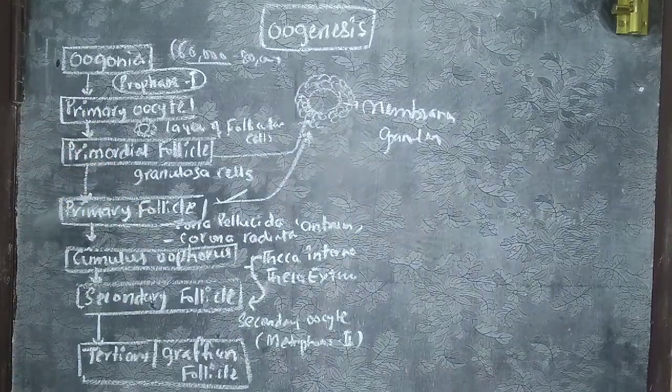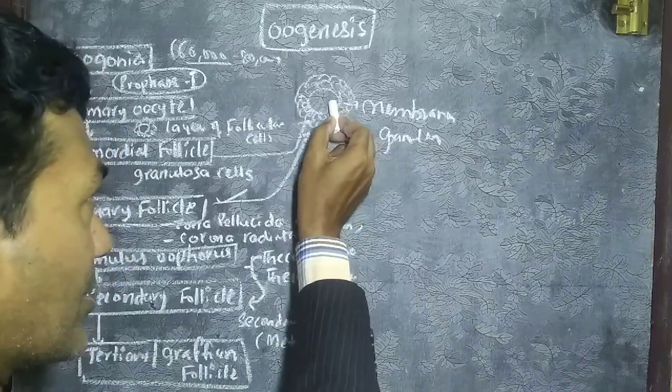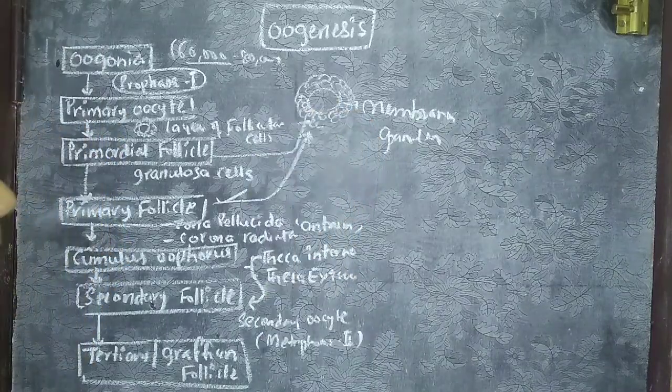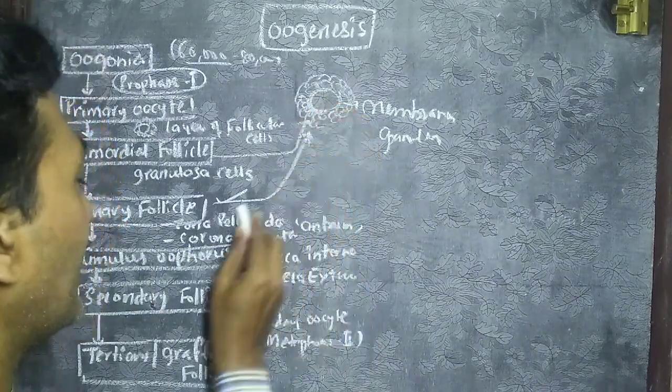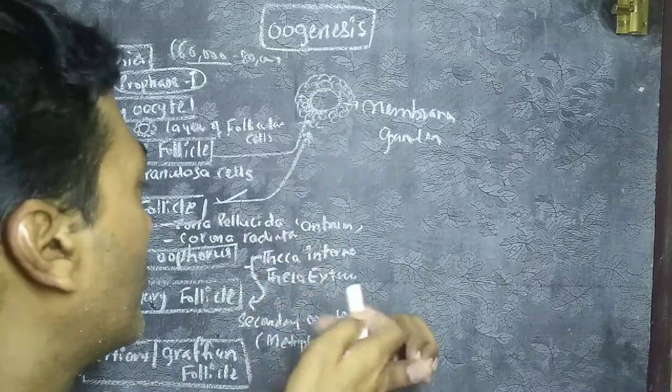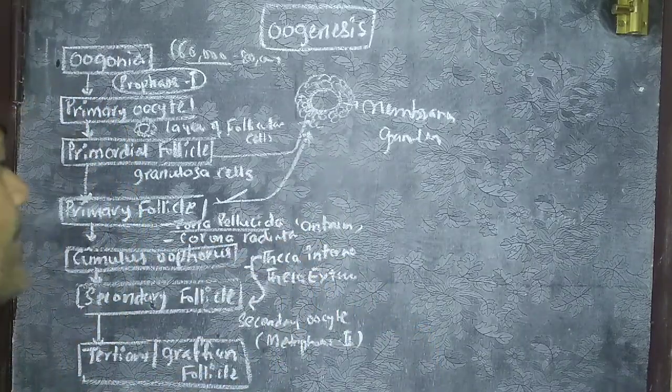That's it. Now, between the membrana granulosa and the primary oocyte, a homogeneous membrane will form, called the zona pellucida.